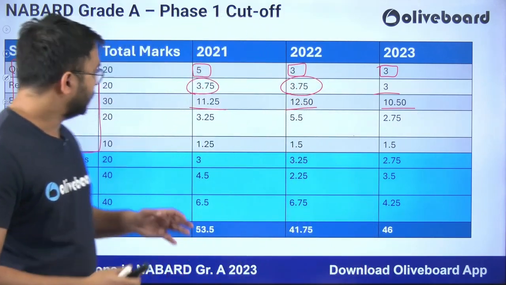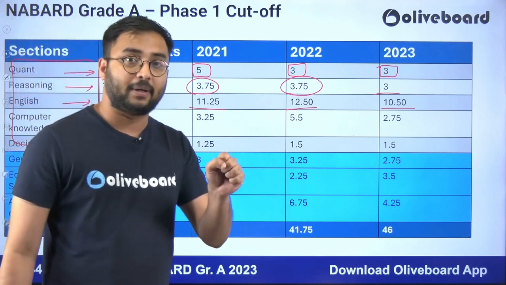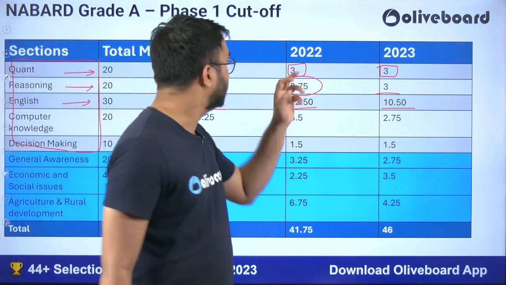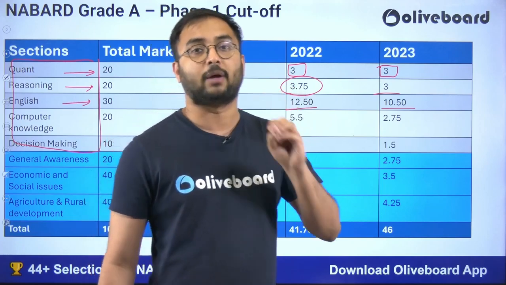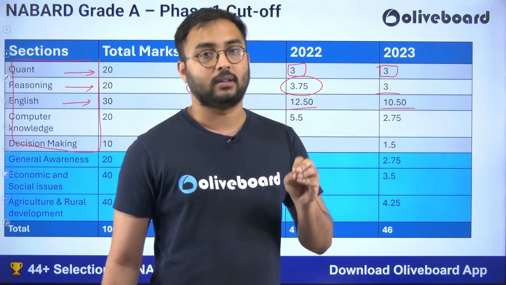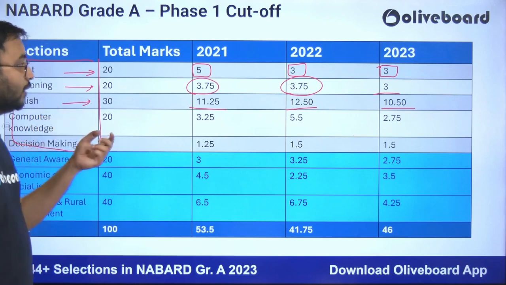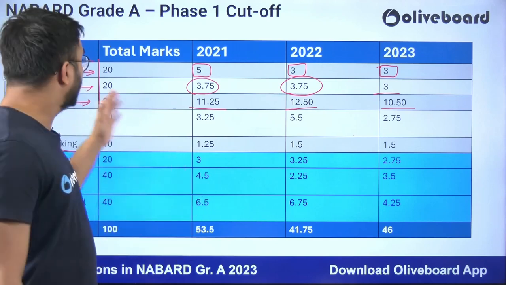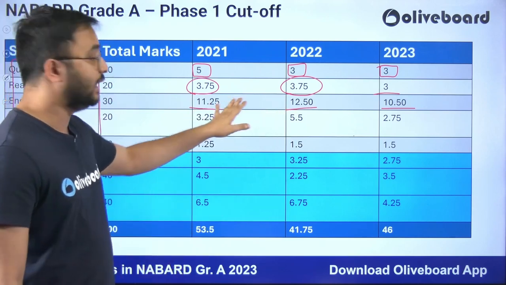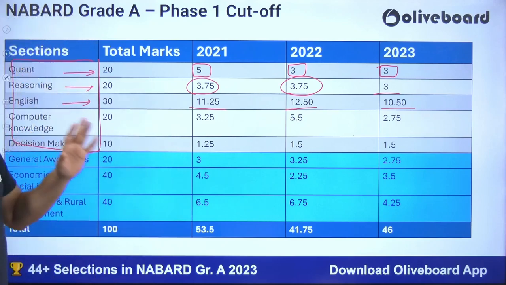So in the NABARD Grade A Phase 1 exam, in the qualifying sections, आपको confident रहना पड़ेगा और आपको ये पता होना चाहिए कि हर एक सेक्शन का कट ऑफ कितना है. For example, if the quant cutoff is 3 to 5 marks, there is no point and no logic in solving 10 questions of quant. And if you do that, you will definitely not clear the Phase 1 exam. Similarly, in English, as it is an easy section, you cannot just solve 5 to 8 or 10 questions. The cutoff is 12 or 11 marks. So in this way, 100% you have to solve at least 15 questions in English.